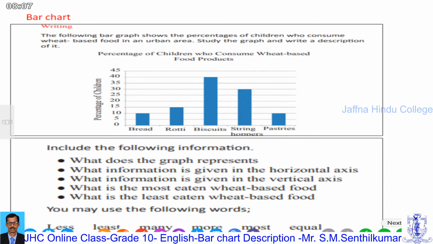because they make some errors. I am going to discuss how to describe the bar chart. Here's one of the bar charts taken from your textbook: the percentage of the children who consume wheat-based food in urban area. Study the graph and write a description of it. This is a bar chart. Here is the percentage of children. What are the food items?